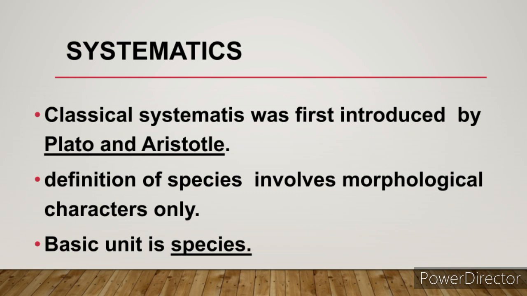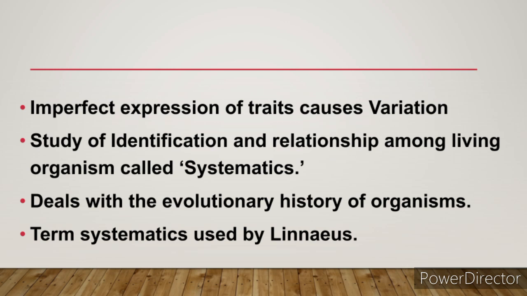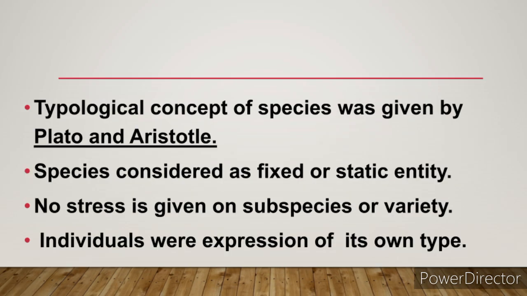Now we'll see systematics. The classical systematics was first given by Plato and Aristotle. The typological concept was also given by Plato and Aristotle. Systematics refers to classification of organisms for the determination of evolutionary relationships of organisms. A typological concept is based on morphological characters only. Here in systematics, the basic unit is species. Here the species is considered as a fixed or static entity.